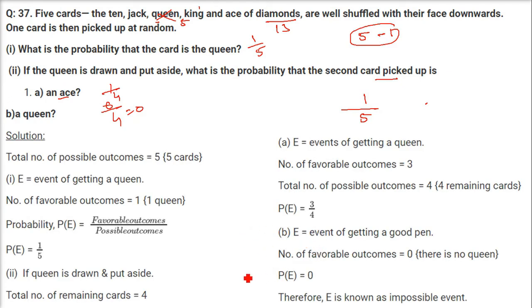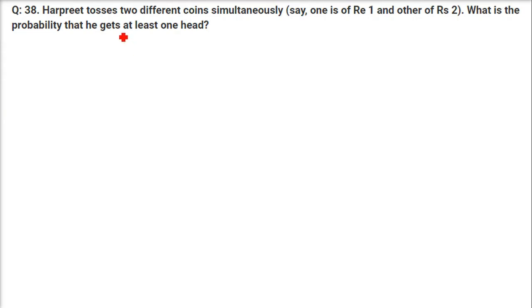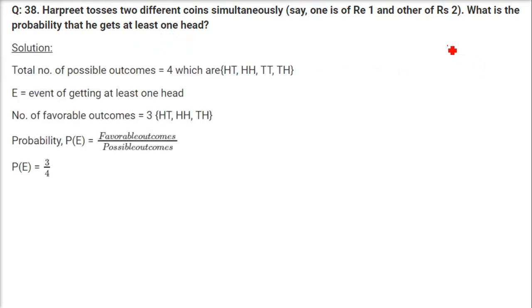This is how you are going to write this. Harpreet tosses 2 different coins simultaneously, say a 1 rupee coin and another of 2 rupees. What is the probability that he gets at least one head? At least one head. So first of all, you have to make the combination.